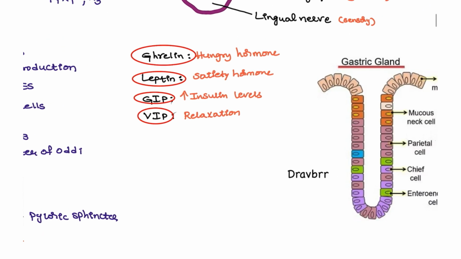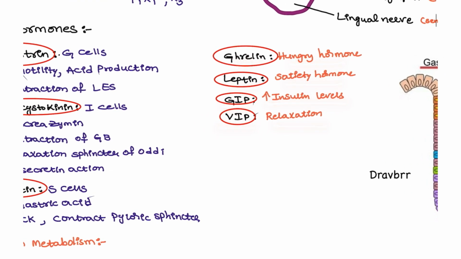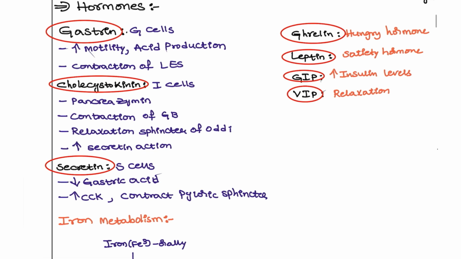Next, ghrelin is the hunger hormone, and leptin is the satiety hormone. GIP, the gastric inhibitory peptide, increases insulin levels. VIP, the vasoactive intestinal peptide, causes relaxation. So these are some of the important hormones and their mechanisms.